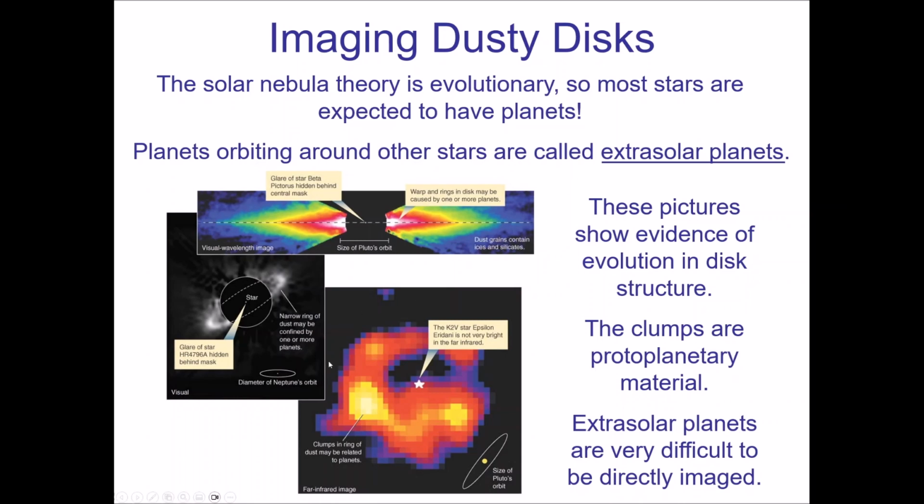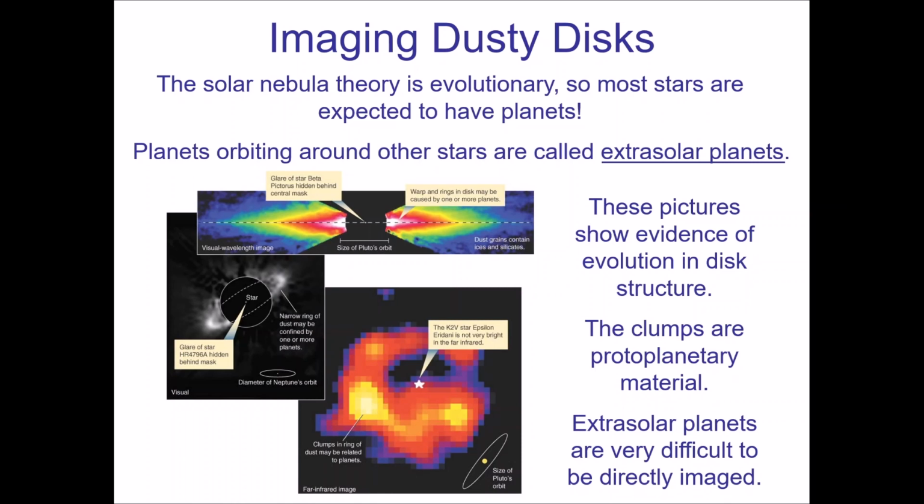And so the pictures that you see here are some of the more recent pieces of evidence for finding material around stars that are going to form planets. We call this protoplanetary material. Now, these are very special images. They are called coronagraphic images. A coronagraphic image is an image of a star that intentionally blocks out the center of the image. So we actually have a technique in the telescope. It's a particular mask that's put onto the telescope to prevent us from seeing the star itself.